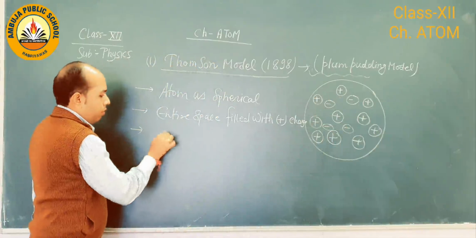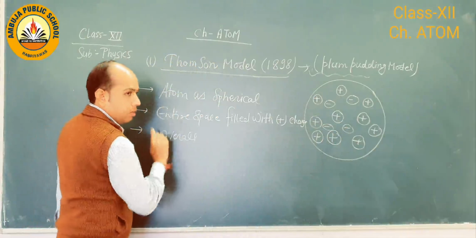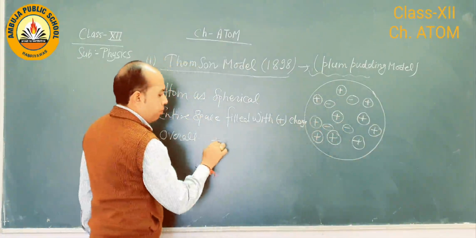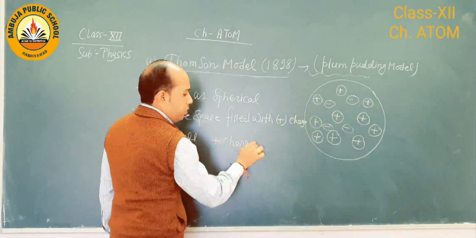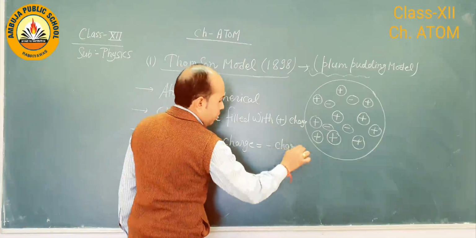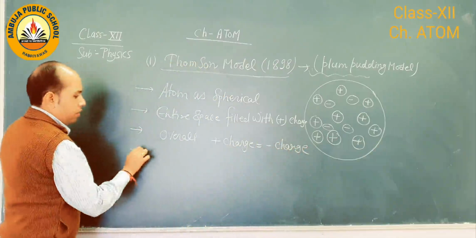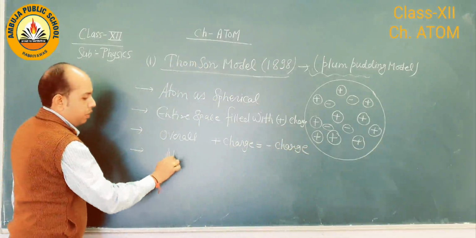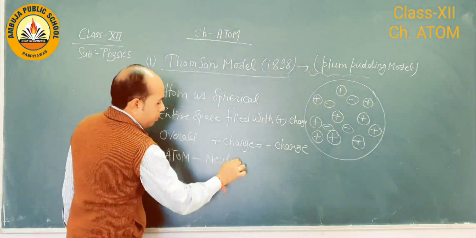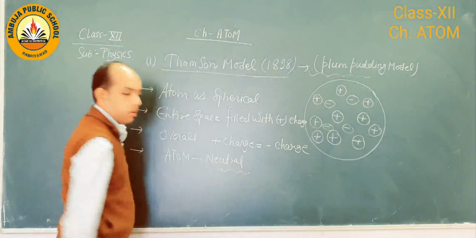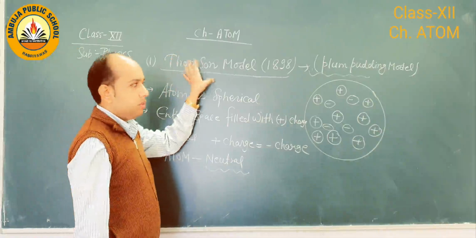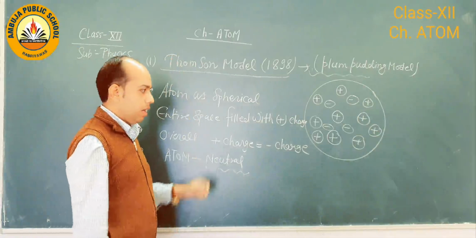So overall, the distribution of positive and negative charge is in such a way that total positive charge is neutralized with total amount of negative charge. So this theory suggests complete atom is to be neutral. Okay. So this is the first theory given by scientist Thomson. And there are some drawbacks regarding this theory.